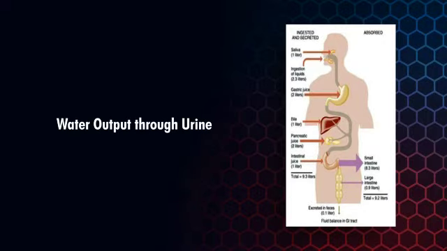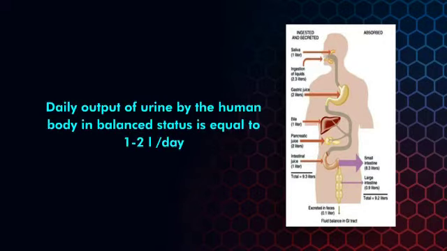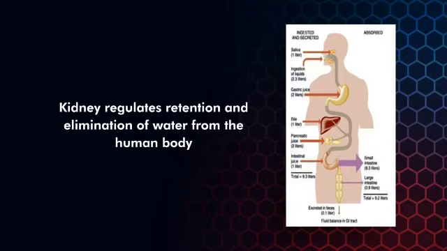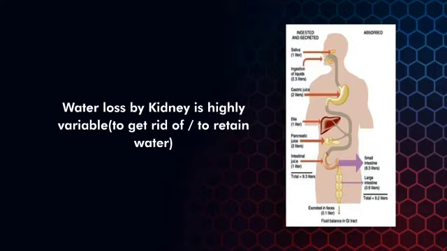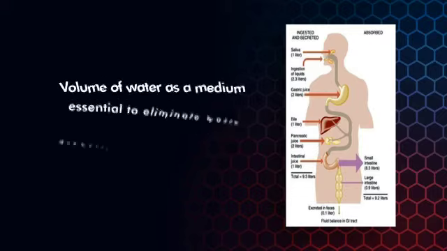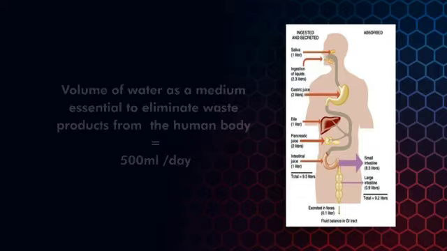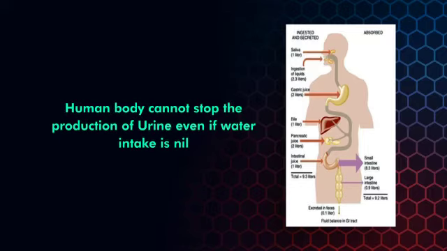Water output through the urine. Daily output of urine by the human body in a balanced state is equal to 1 to 2 liters per day. The kidney regulates retention and elimination of water from the human body. Water loss by the kidney is highly variable. The volume of water as a medium essential to eliminate waste products from the human body is equal to 500 milliliters per day. The human body cannot stop the production of urine even if water intake is nil.